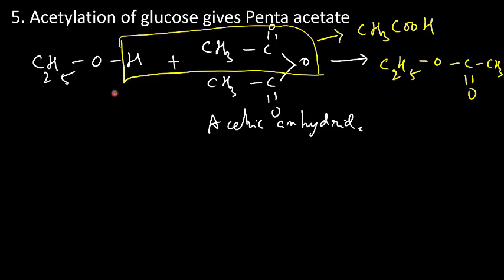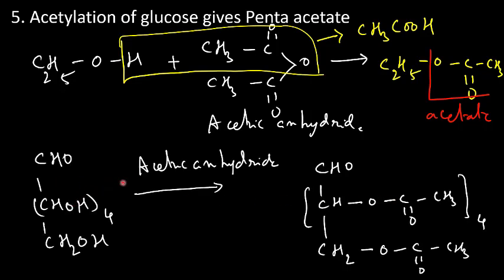So when alcohol reacts with acetic anhydride, we are getting an acetate. This group is called acetate. Now when glucose combines with acetic anhydride, we are getting a pentaacetate. That means we are getting 5 of these units, which means glucose has 5 hydroxy groups. So when glucose combines with acetic anhydride, we are getting a pentaacetate. See, 4 acetate units are there and this is 1 unit. Therefore, it is a pentaacetate.